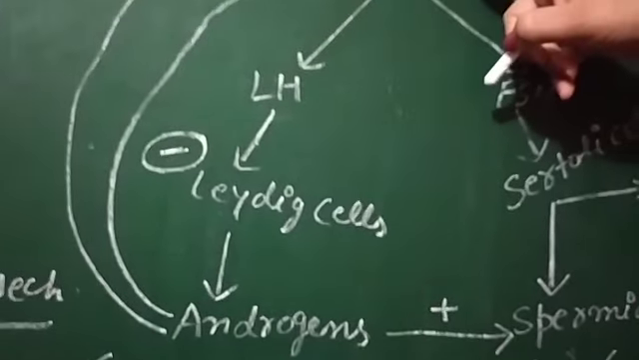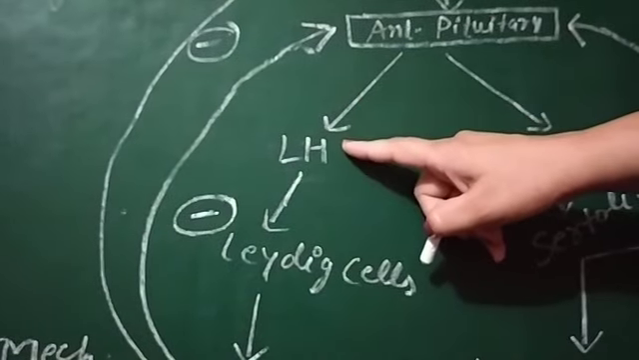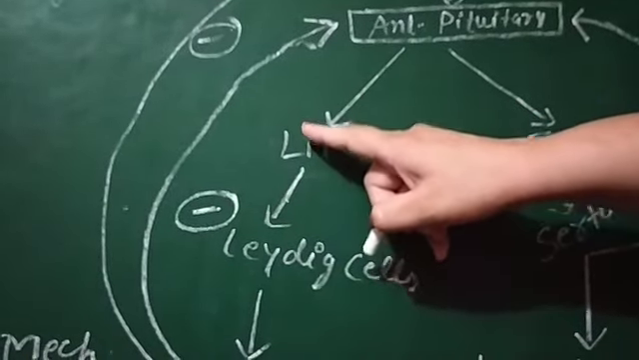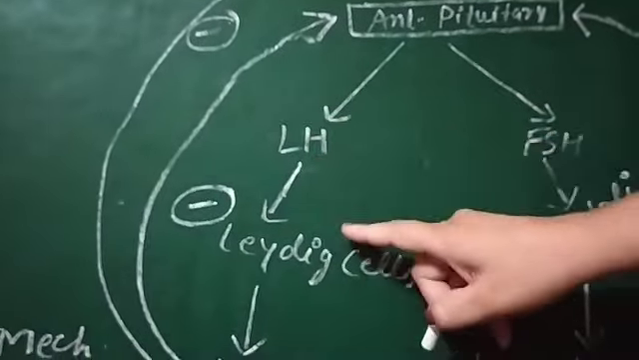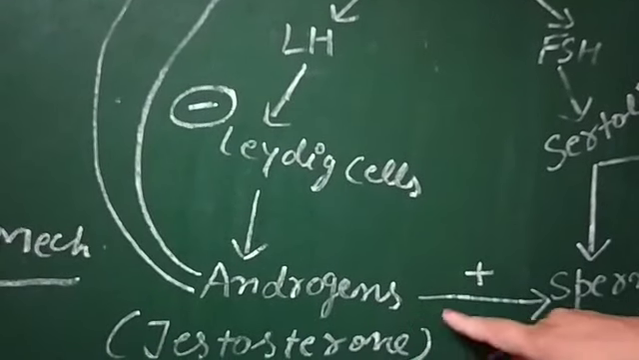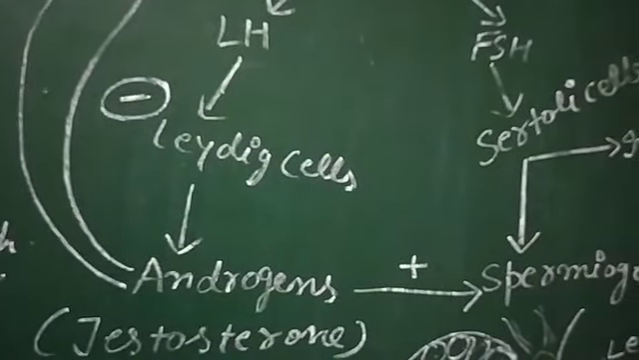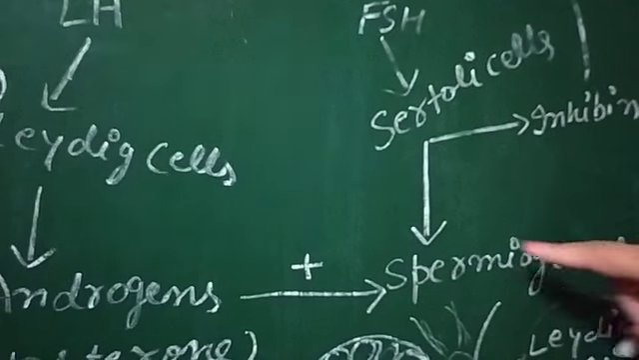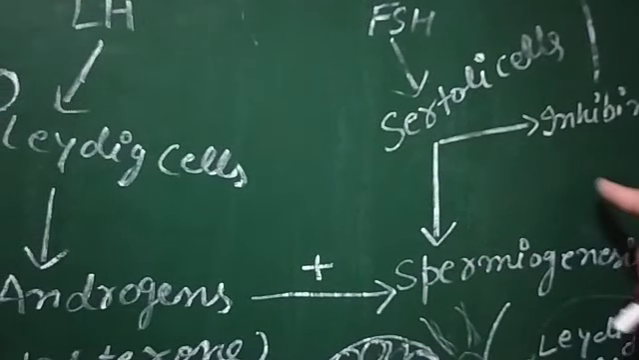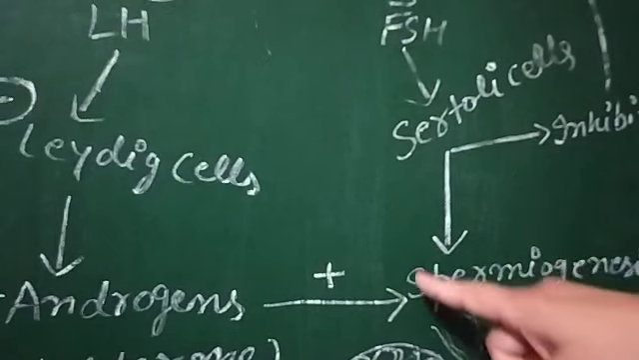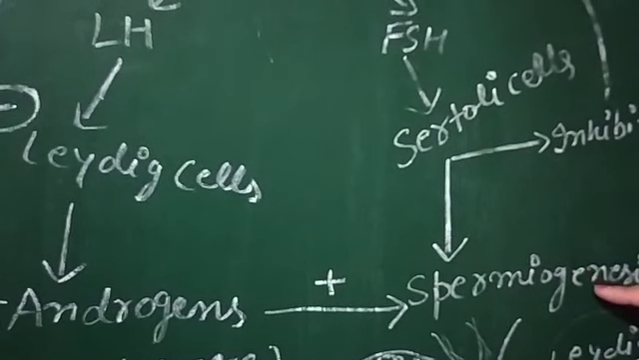The anterior pituitary releases LH that works on the Leydig cells, L is common here. These Leydig cells release androgen, that androgen is testosterone, and this testosterone then helps in the process of spermiogenesis. Spermiogenesis means some structural changes take place in the spermatids into the spermatozoa, and that is known as spermiogenesis. From your last lecture you can tell this definition. I think it is very clear.